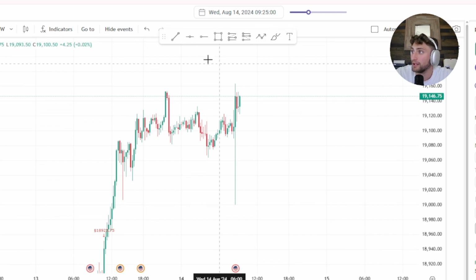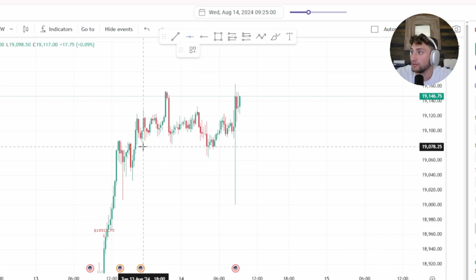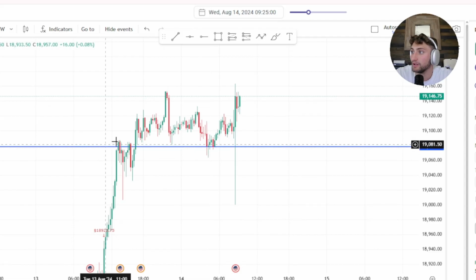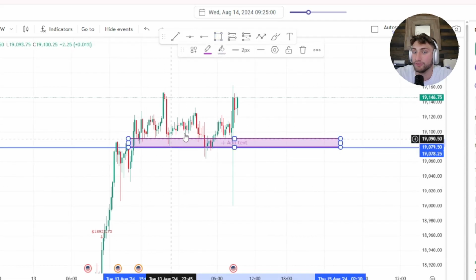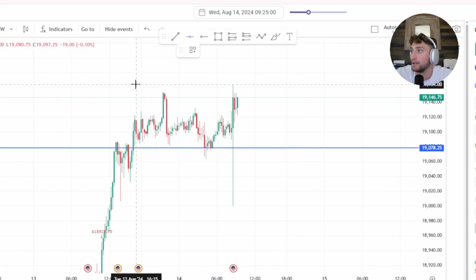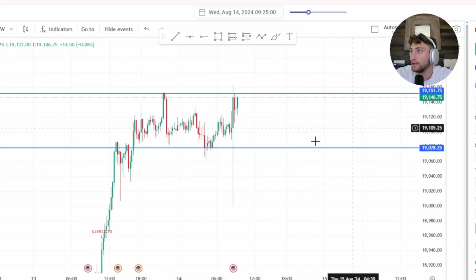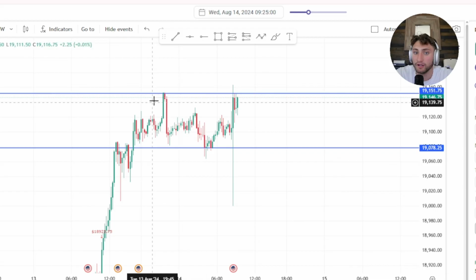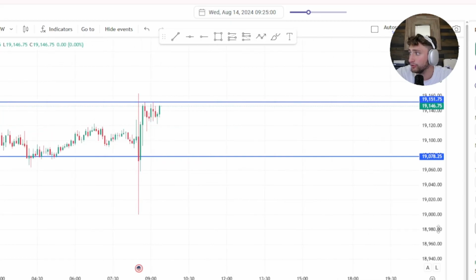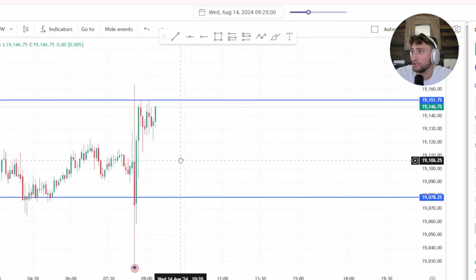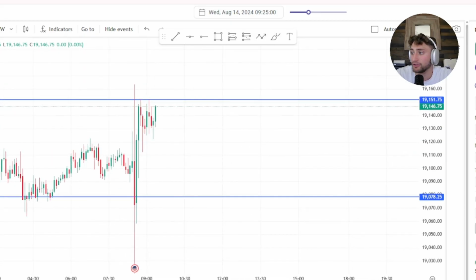So let's just get into what I see here. I see touches in this area here. Got bounces here, and if you were to draw a box right here, you could see all the bounces there. So clear area there. Same thing here. We have a clear area up there. Continuous touches here, a touch there that gave us a move down. So this is our trading range for the day of support and resistance. Now what we'll do is we'll mark it out, head down to the 5-minute and look to execute the trade.